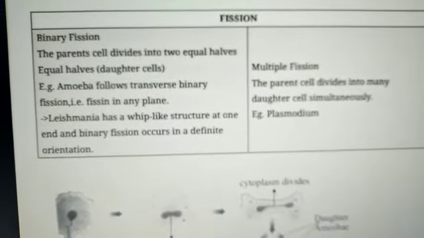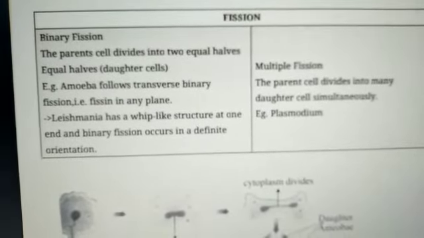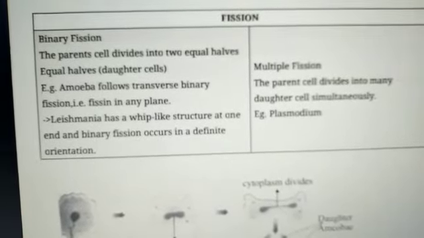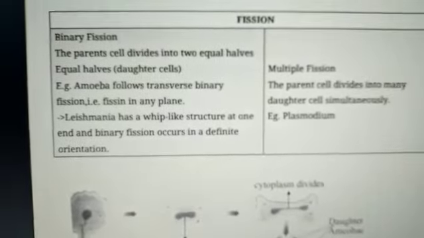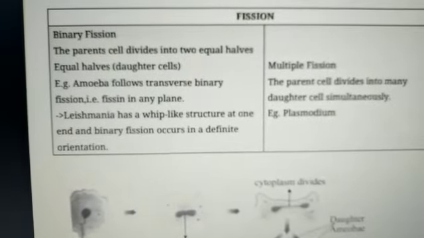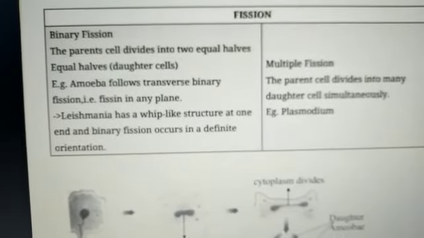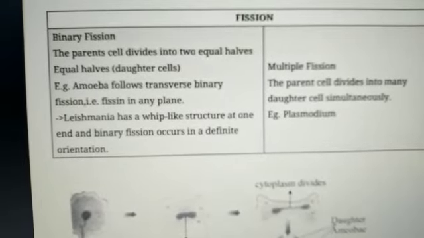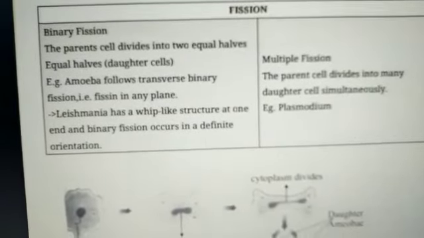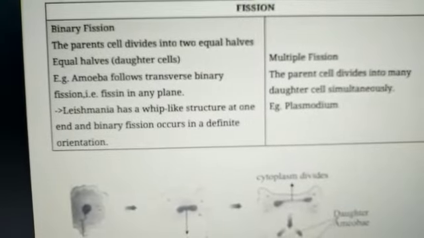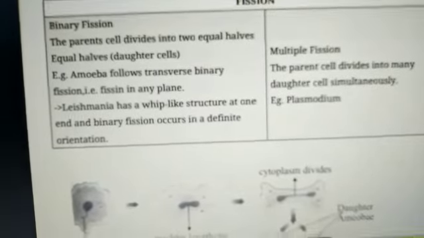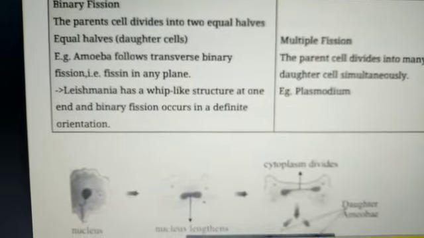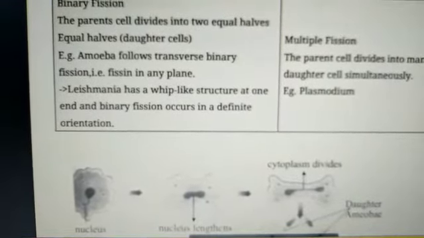In case of binary fission, the parent cell divides into two equal halves. Equal halves means two daughter cells. For example, amoeba follows irregular binary fission, that is, fission in any plane. Leishmania has a whip-like structure at one end, and binary fission occurs in a definite orientation.